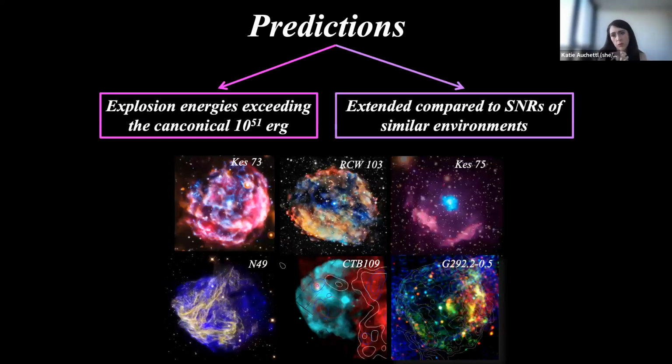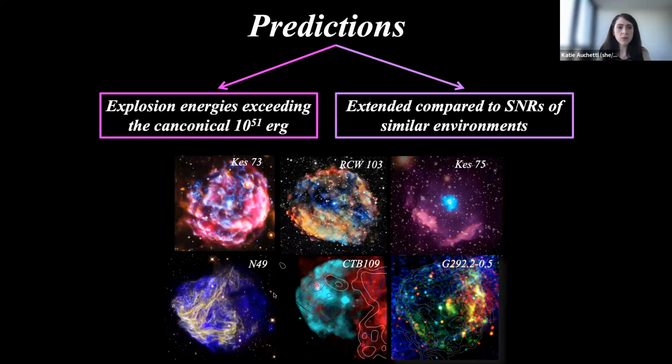And so what are the two predictions that we have here? Well, what we would expect is that the energy injected by the magnetar will lead the energy of the supernova remnant that we measure to dramatically exceed the canonical 10^51 ergs that we expect from just the basic kinetic energy of the explosion. And if that's the case, then we would expect the supernova remnants associated with these magnetars to be significantly extended compared to supernova remnants of similar ages and environments, because suddenly you have this extra power source pushing the shock front faster out into the environment.